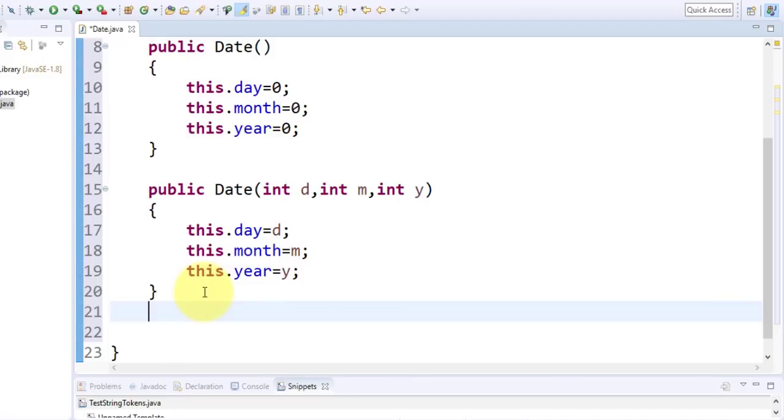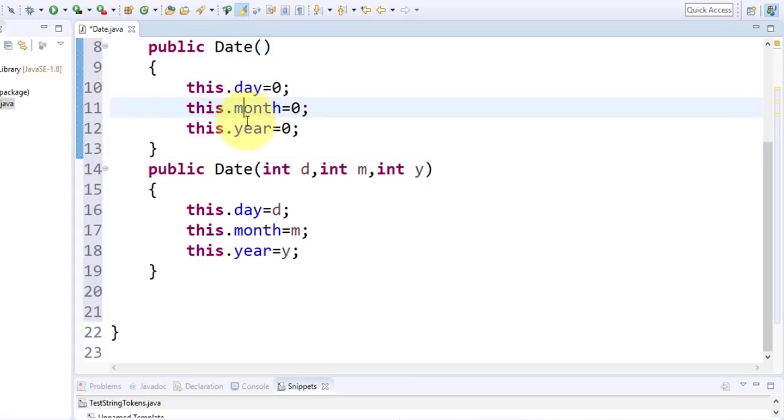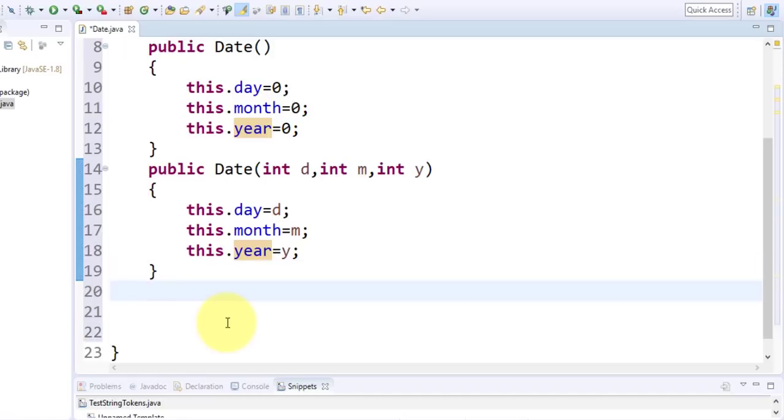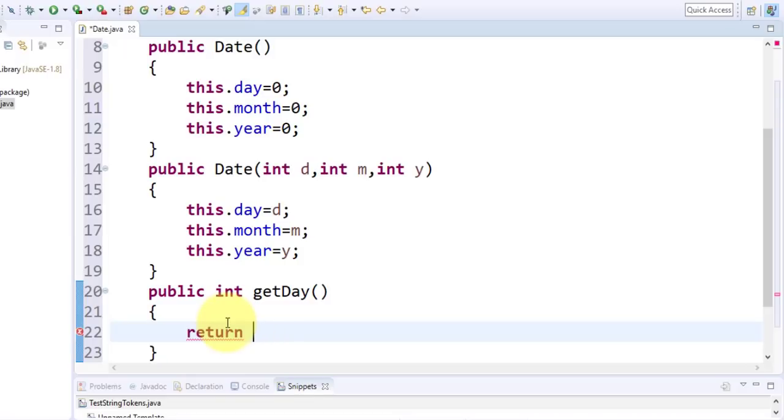And here define the accessors and mutators for the data members. So what are the data members? Day, month and year. So how to define the accessors and mutators? The accessor gets the value, which returns the value. What the return type will be depends on the data type. In this getDay, this is your accessor, so it returns the day. I will return this.day, correct?